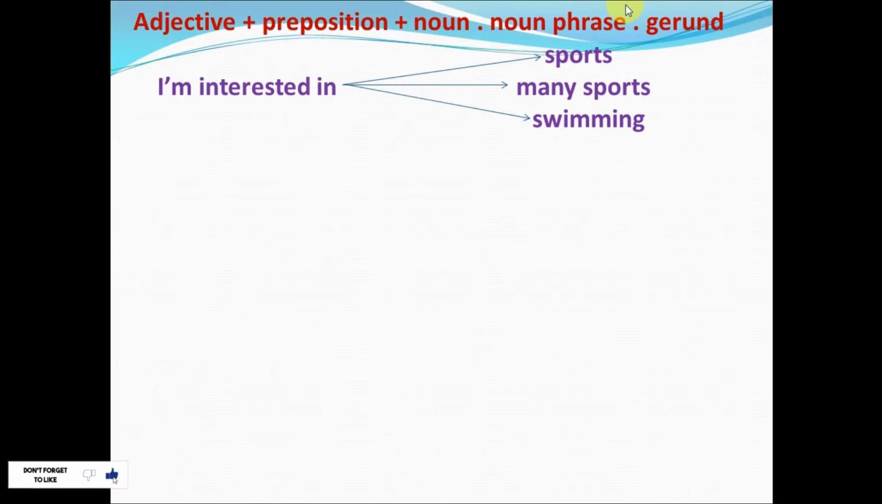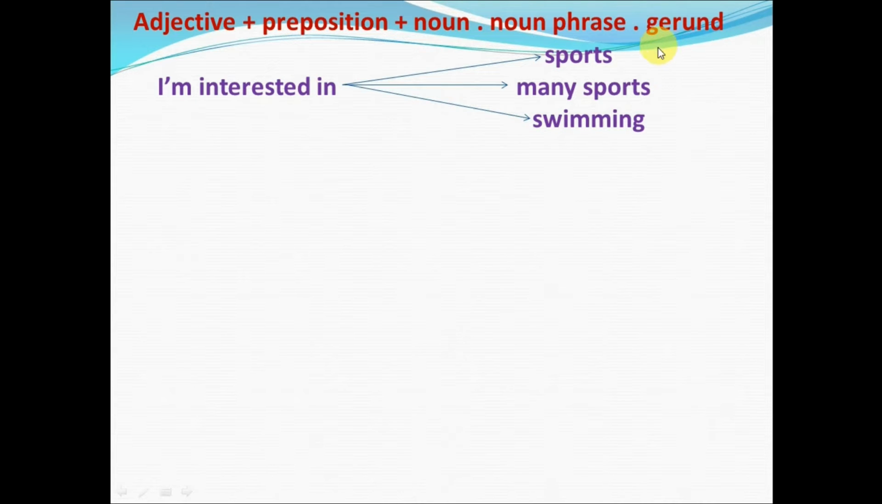A gerund is just a verb like swim, but usually with ing, like swimming, reading, watching, learning. These are all gerunds. Now let's get to the practice. Just look at this example: I'm interested in sports. So here we have adjective, the preposition and a noun. Adjective, preposition and noun. I'm interested in sports.